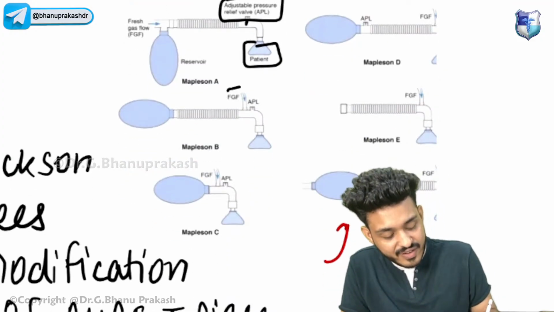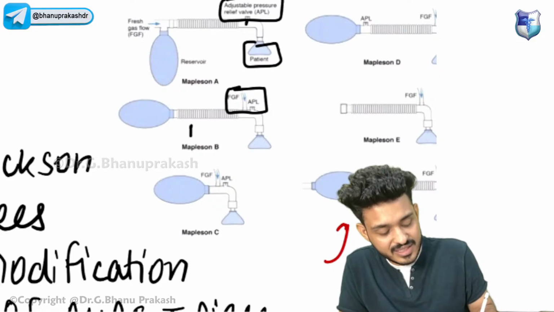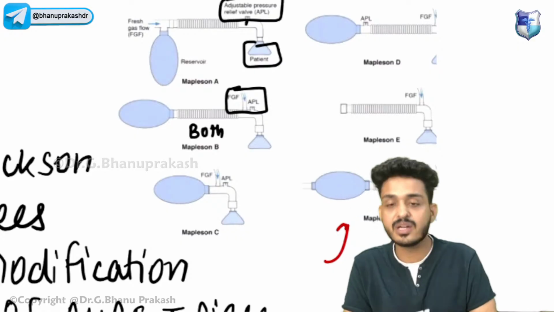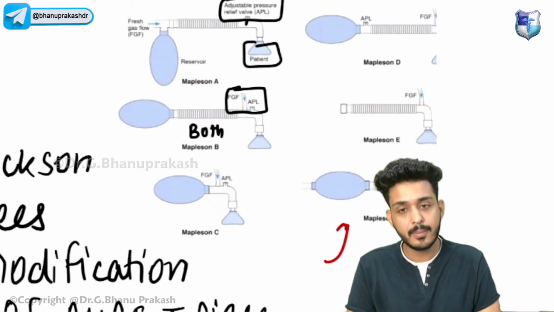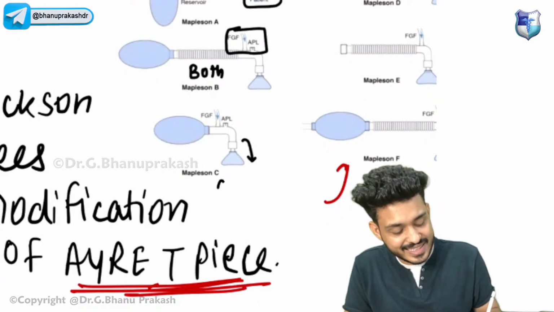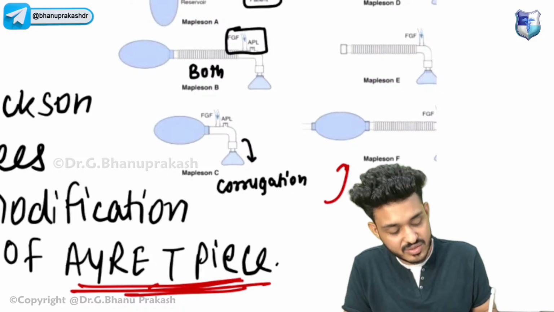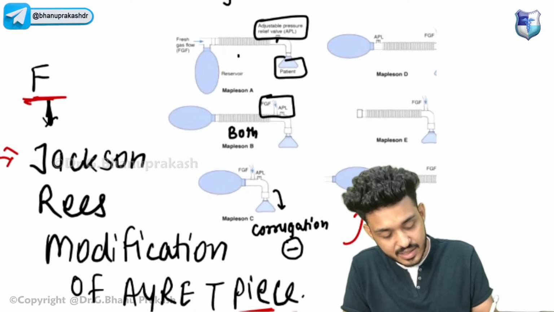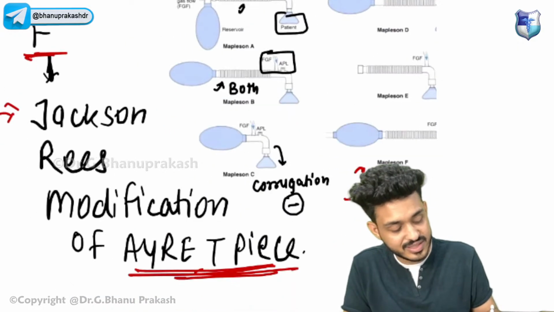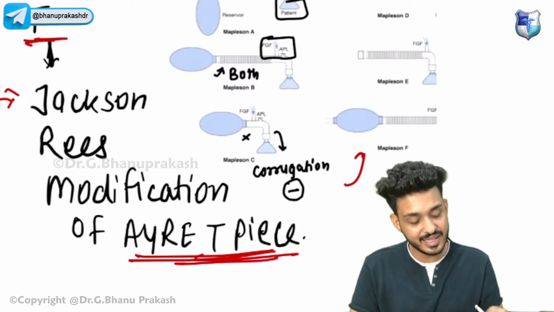If fresh gas flow and APL are together, that would be Mapleson B. How to identify C? C will have corrugations absent. Here you can see corrugations. In Mapleson C, there are no corrugations. So that is your Mapleson C.